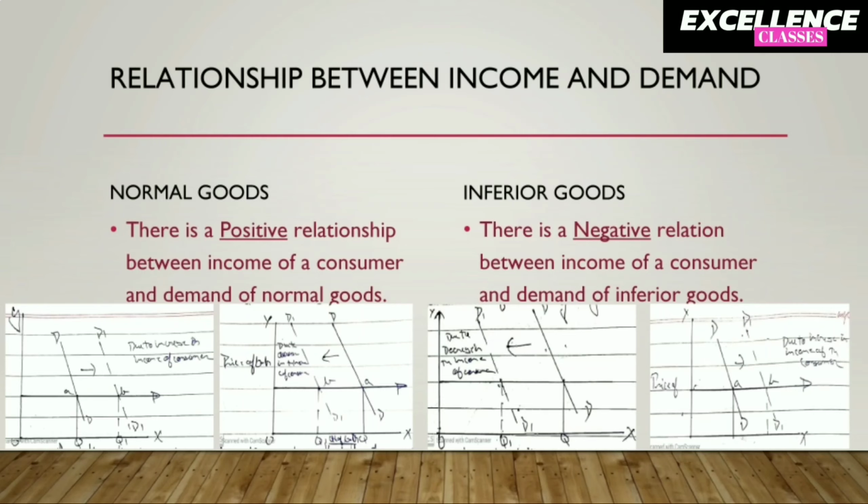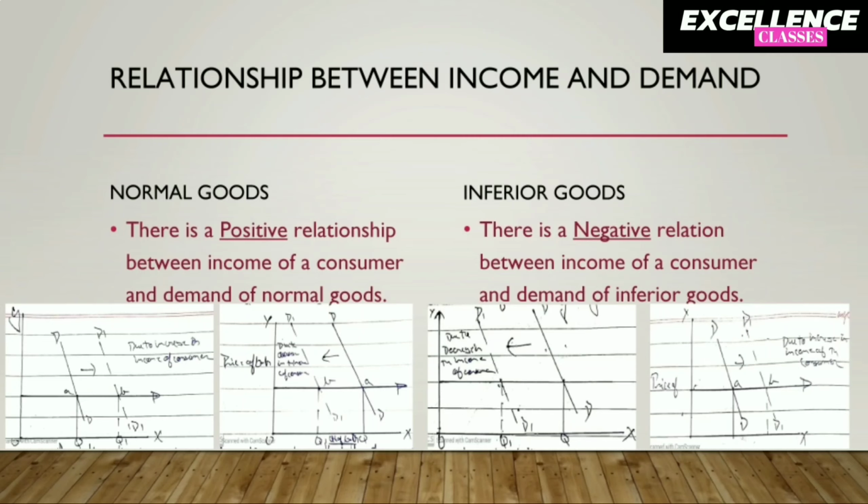On the basis of income of a consumer, the goods are categorized as normal goods and inferior goods. In case of normal goods, there is a positive relation between income of a consumer and demand of normal goods. As you can see in the diagrams drawn below, due to the increase in income of a consumer, the demand of normal goods also increases and vice versa.